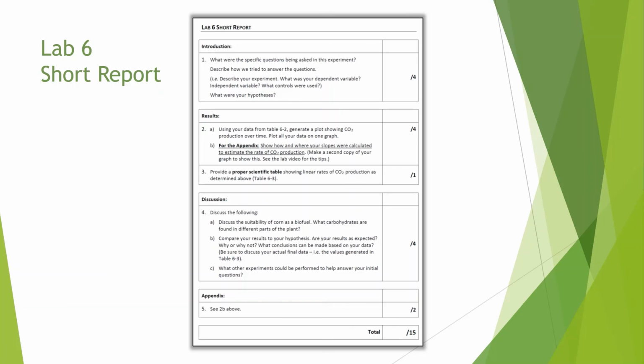For the results, you will have one graph with all 6 plots on your graph. You will also have an analysis of the slopes, and that will be part of the appendix. So do take a look at the lab manual or ask me if you have any questions about how that is going to work. It is outlined how you can make the graphs and how you can analyze the slopes in the Excel tutorial found in this video.